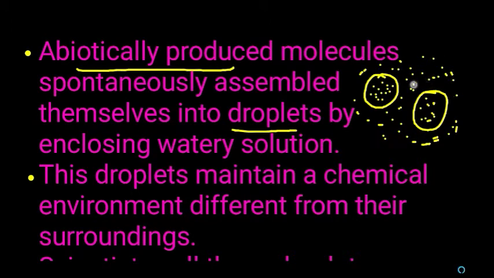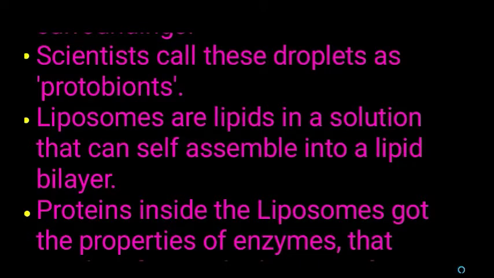But compared to the surroundings, the watery substance in the droplet contains many chemical substances. Scientists call these droplets protobionts.